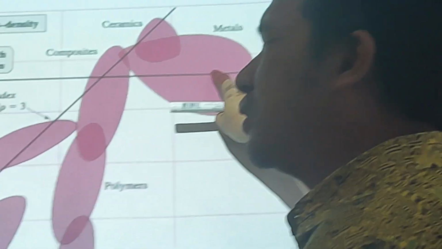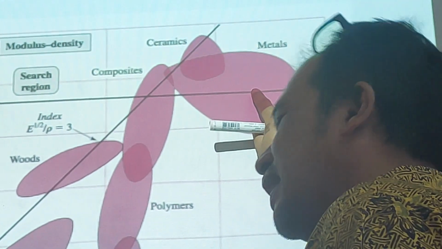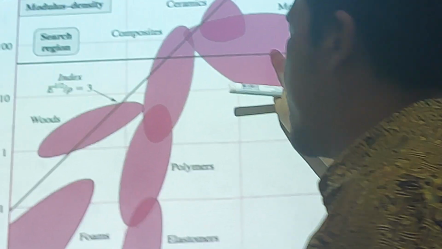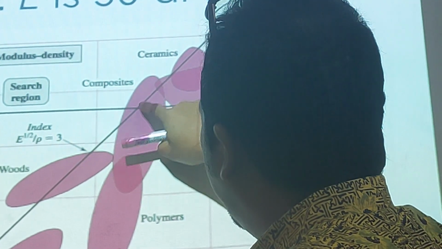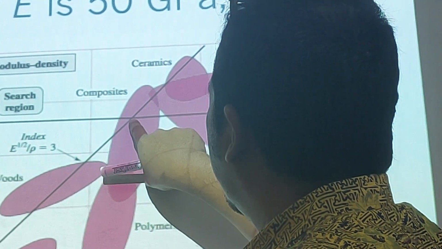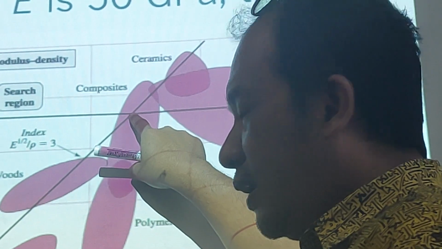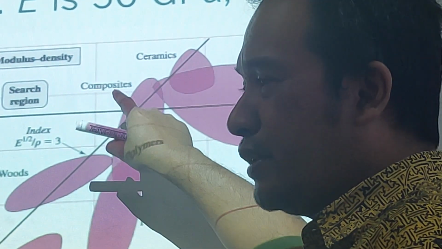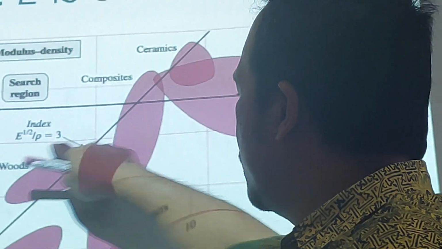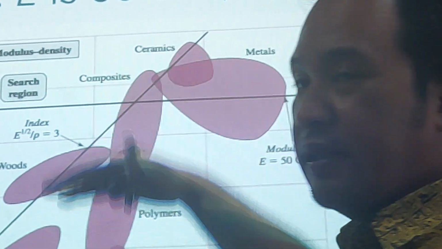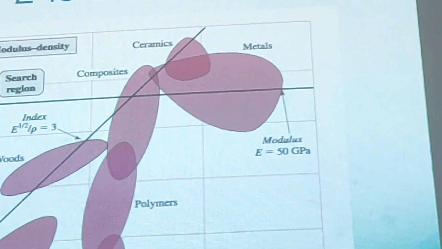For example, it's stainless steel, but it's too heavy, and then you can bring your line to the left, and you can find, oh, this is composites, for example, fiberglass, and then you can choose this one. You cannot choose anything in here because there is no intersection.